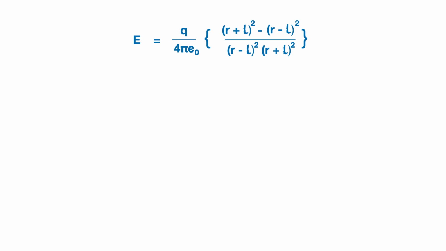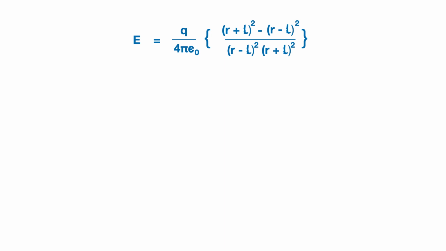On taking the LCM, we get E is equal to Q by 4 pi epsilon 0 bracket (R plus L) whole square minus (R minus L) whole square divided by (R minus L) whole square into (R plus L) whole square. Now we have a property: (A plus B) whole square is A square plus B square plus 2AB. And another property: (A minus B) whole square is A square plus B square minus 2AB.